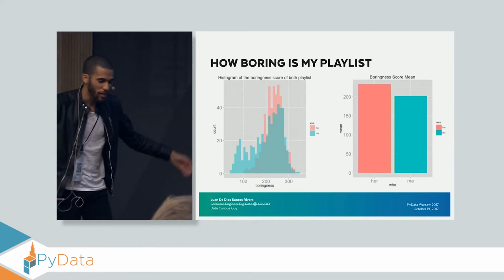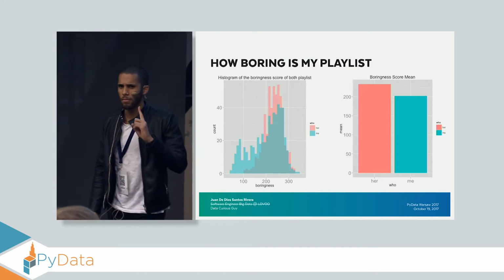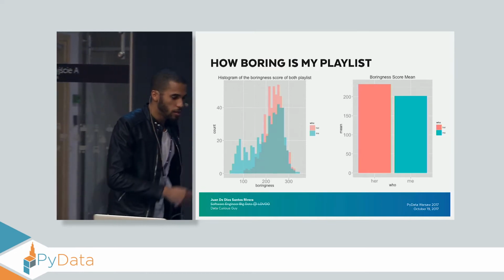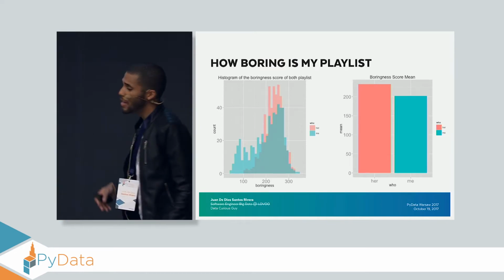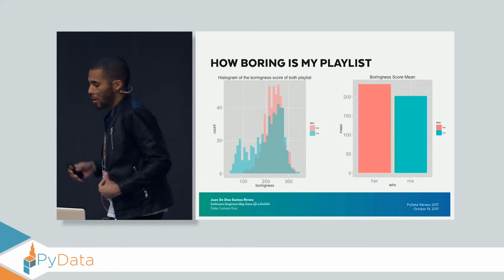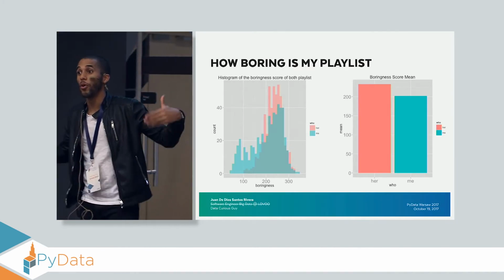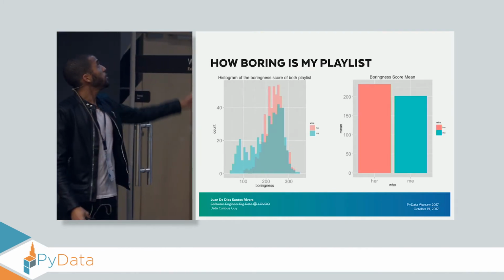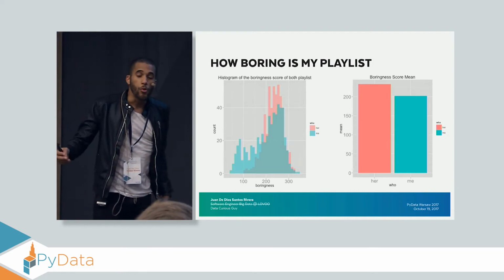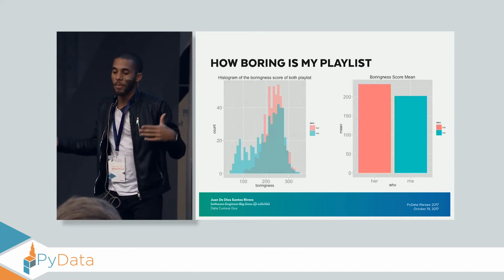Once again, let's take a look at the blue. On the blue side, we have this really long tail to the left, meaning that most of the values of my distribution fall on the lower end. So my values are really low, so my songs are more boring. On the pink side, we have this really big peak, almost at the center of the plot, meaning that her songs have a really high boringness score, which means her songs are less boring than mine.